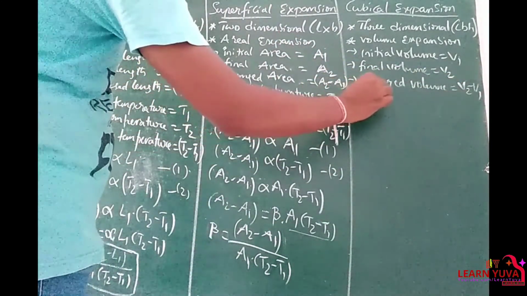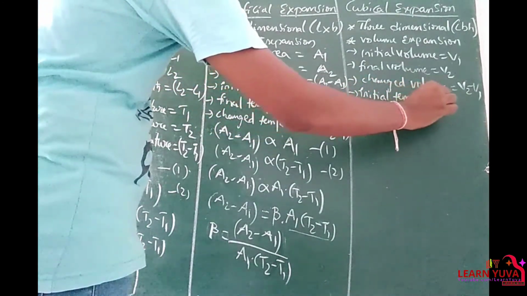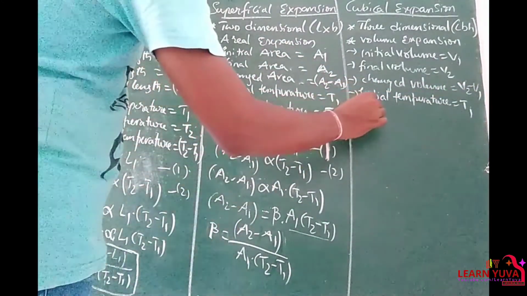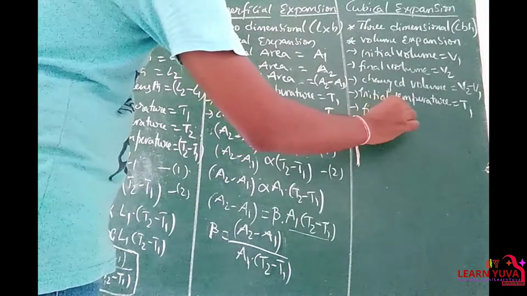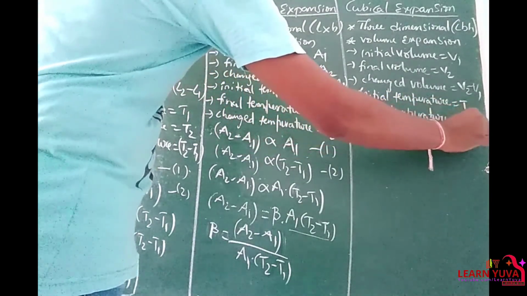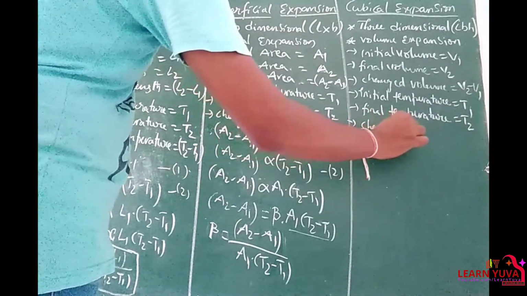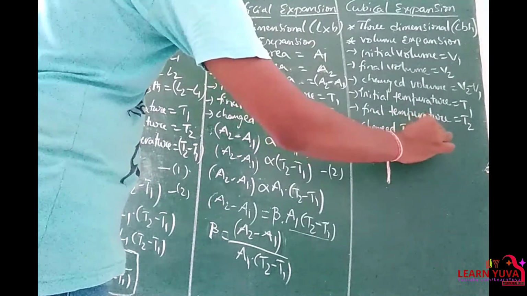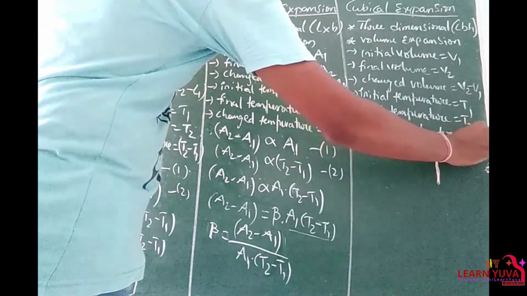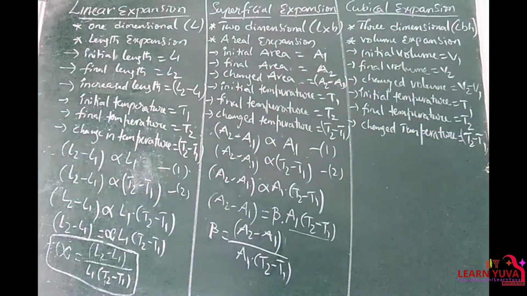Initial temperature is equal to T1. Final temperature is equal to T2. So change in temperature is equal to T2 minus T1.